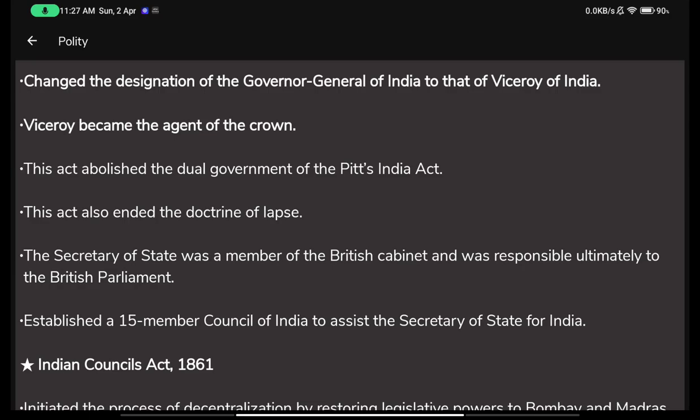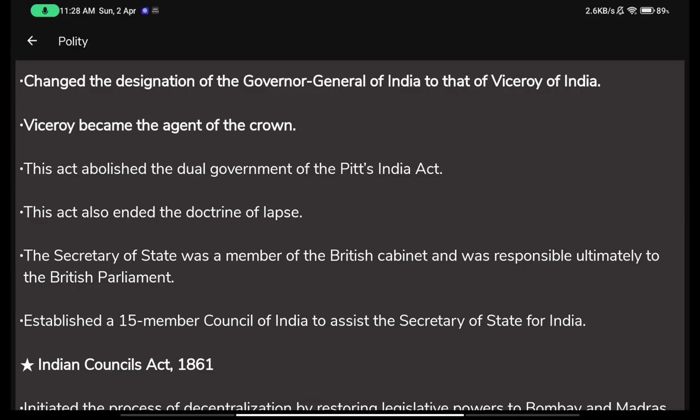This act also ended the doctrine of lapse, the very famous policy of the Britishers. According to the doctrine of lapse, if you do not have a biological son, then you must hand over your empire to the British government or to the English East India Company, to whoever was the ruling party at that time. So this also ended this policy. That's why the Rani of Jhansi fought with her life due to the doctrine of lapse, and several other of our freedom fighters, freedom leaders. They fought so hard because of this doctrine of lapse, because they were not allowed to rule their own lands if they did not have a biological son.